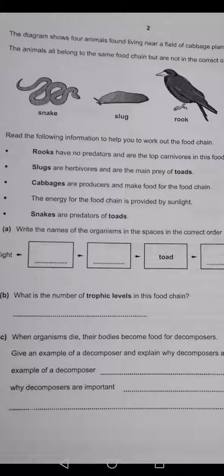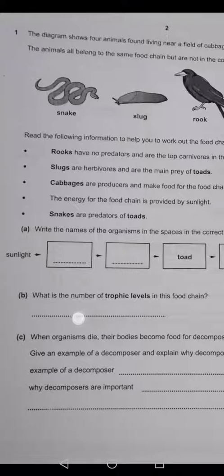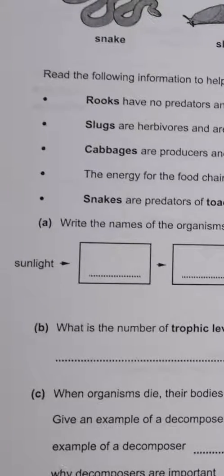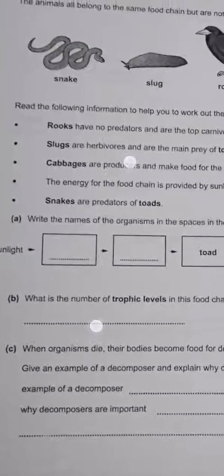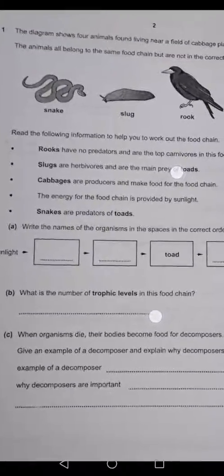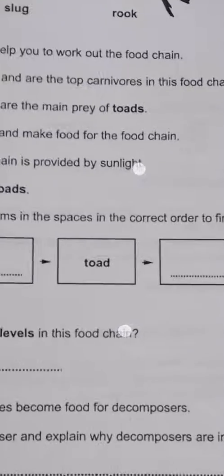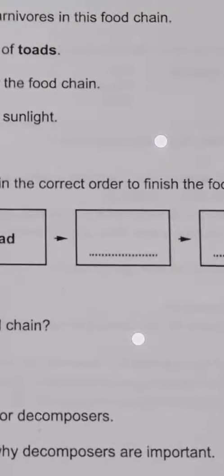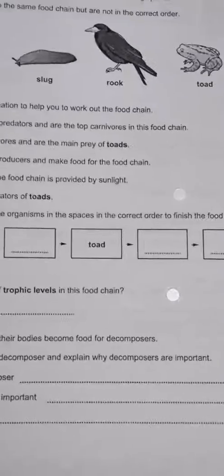The energy for the food chain is provided by sunlight. Remember, when I told you the main source of energy for any food chain is sunlight. Snakes are predators of toads, so toads are eaten by snakes. So you have to write in this box snakes.